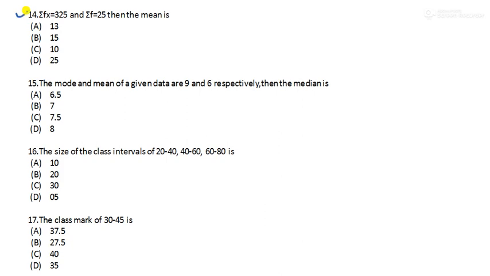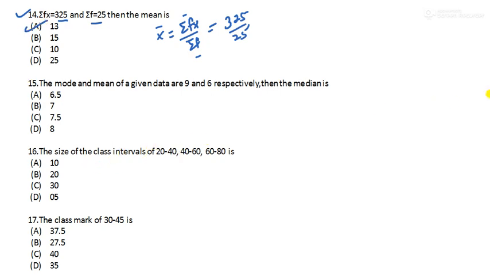Next, question number 14. Sigma fx is 325, sigma f is 25, then mean is what? Mean is sigma fx by sigma f. This is sum of total score divided by number of scores. It's very simple. 325 divided by 25. How much is that? If you calculate, you will get 13. Calculate it yourself.